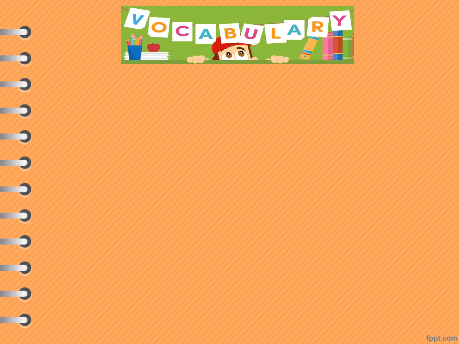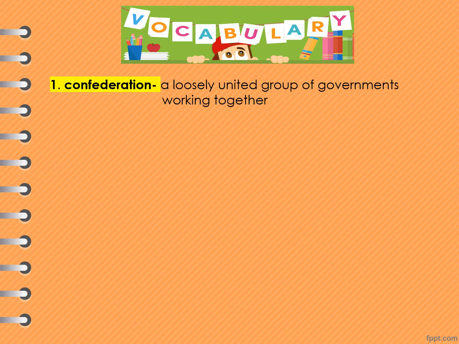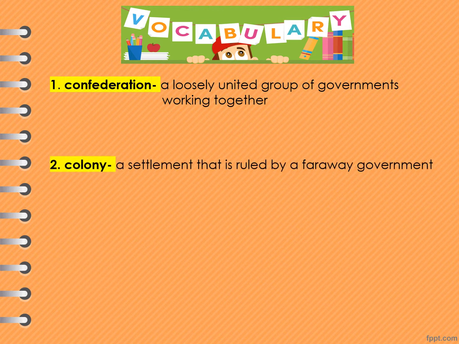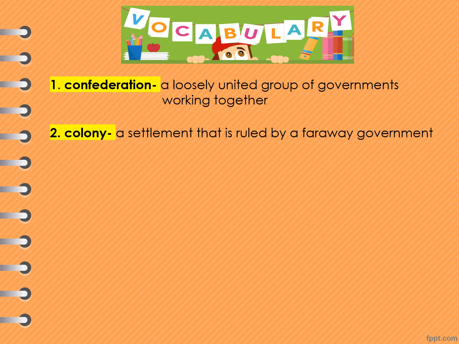Let's begin with our vocabulary. Number one is confederation. It is a loosely united group of governments working together, or you can say it is a group of government representatives to settle or solve disputes, problems, disagreements, and create laws. Number two is colony. I know that you're familiar with this word because we've been using it from our cultural history and of course SST lesson.